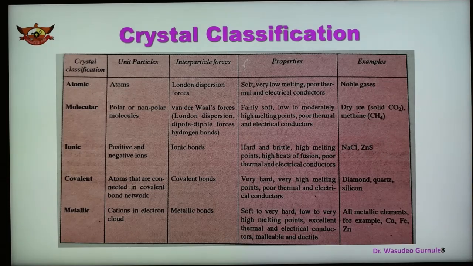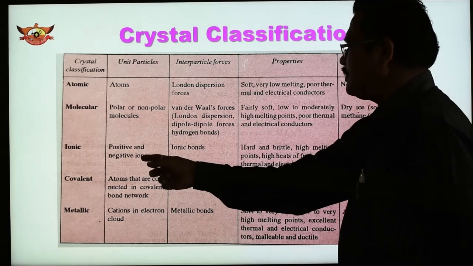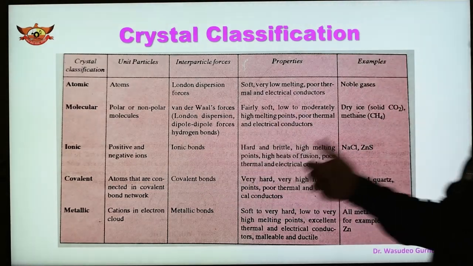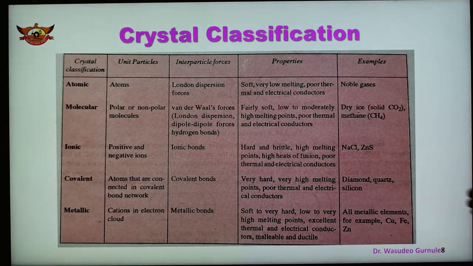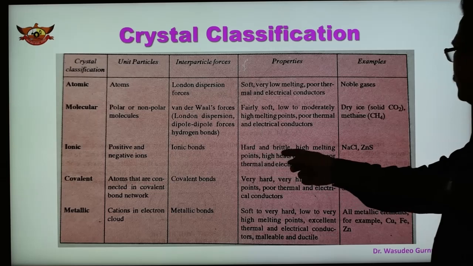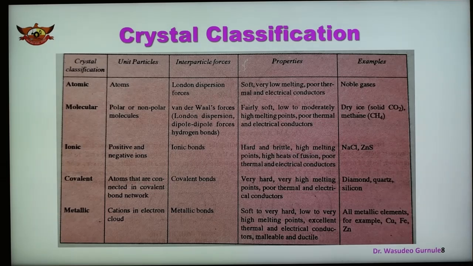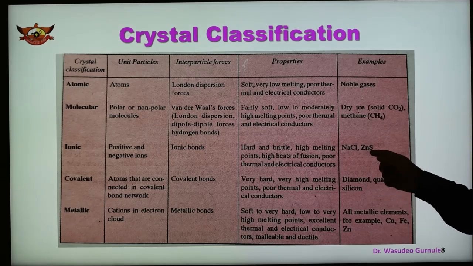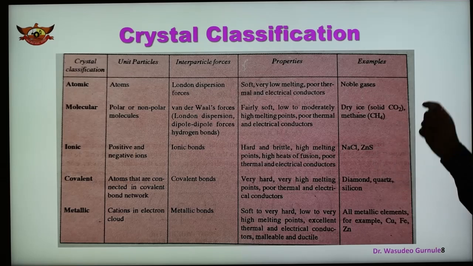Third is ionic. Positive and negative ions are present, and ionic bond is the interparticle force. They are hard and brittle, with high melting point and high heat of fusion, and poor thermal and electrical conductors. Examples of ionic crystals are NaCl and zinc blende, ZnS.